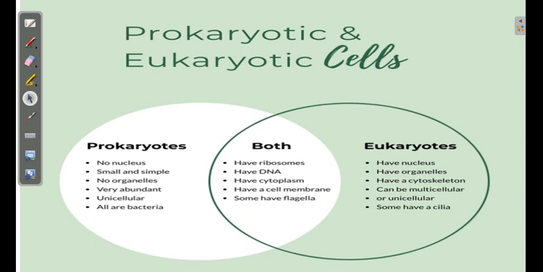But what are the unique features of the prokaryotic cell? Obviously, no nucleus. Small and simple, no organelles. Organelles means they don't have the mitochondria, they don't have the Golgi apparatus. Mostly they are unicellular. The prokaryotes are unicellular in nature, and examples are the bacteria.